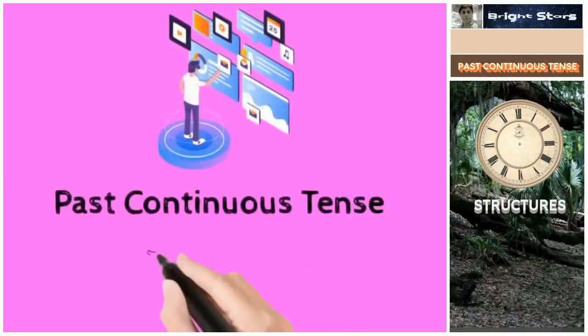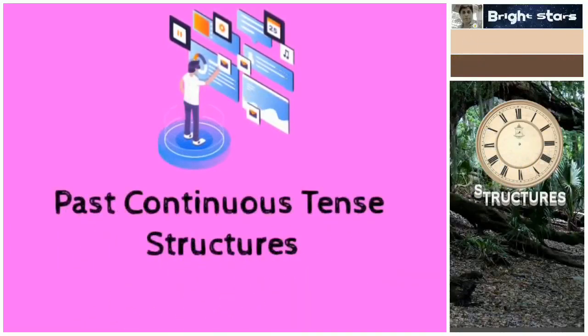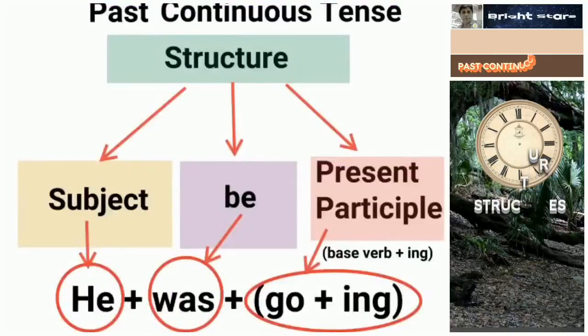Past continuous tense structure. The structure consists of, first of all, the subject.